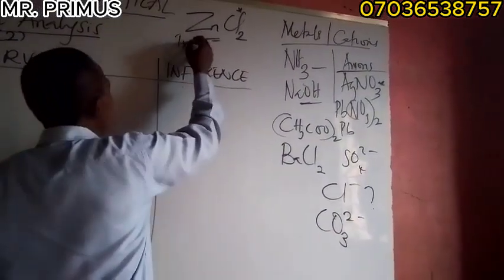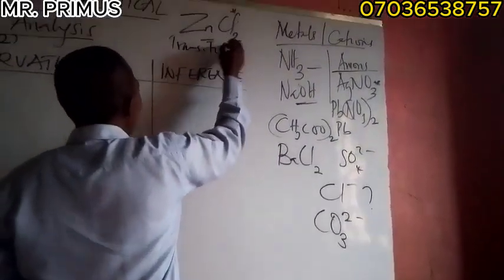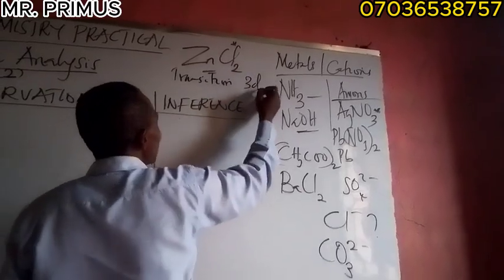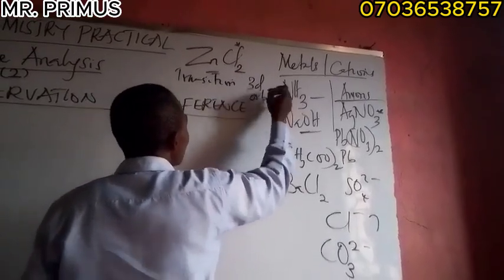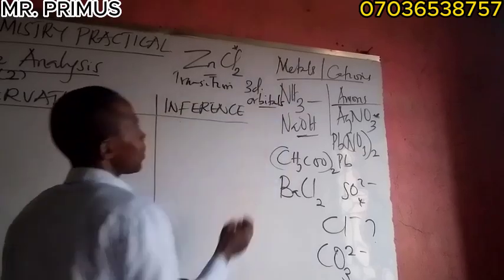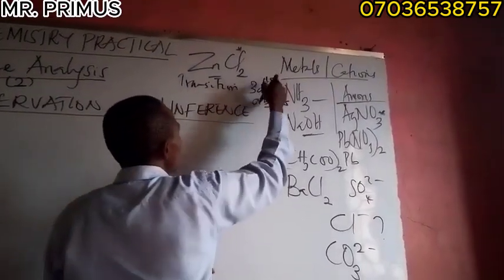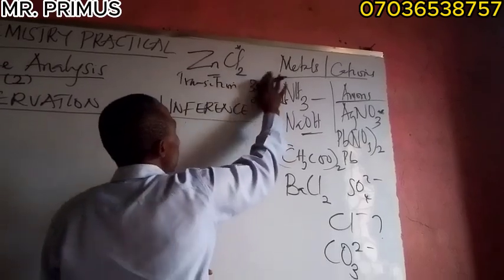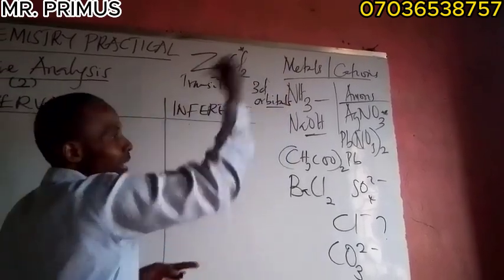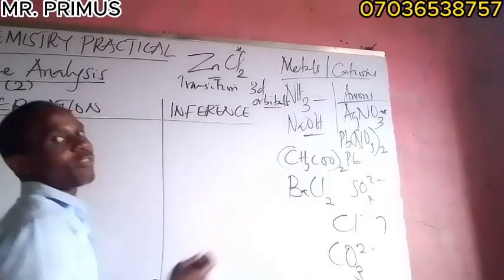Generally, transition metals are metals that have partially filled 3d orbitals. Their 3d orbitals are not filled completely. Instead of having d10, it will just be part: 1, 2, 3, 4, 5.